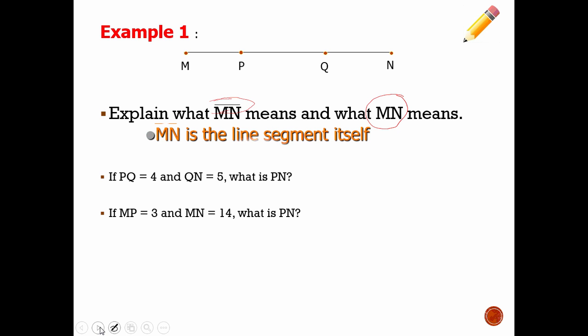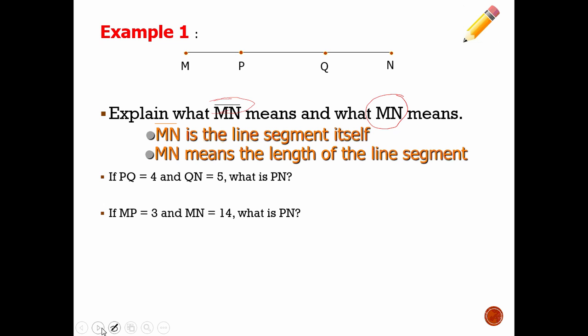Now here's what they mean. MN with a little line segment above it is the line segment itself. So MN is referring to that line segment itself because it has a little line segment picture above it. Whereas the one without it means the length of line segment MN. So MN without the little dash above it means that we're asking for an actual length of that segment.